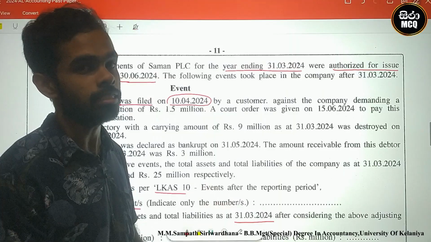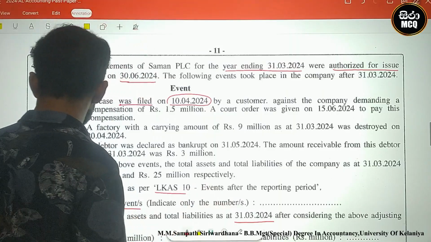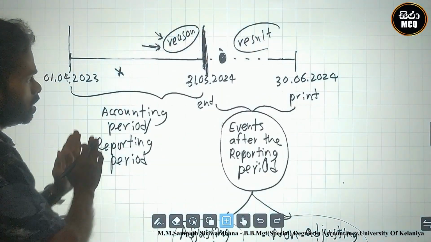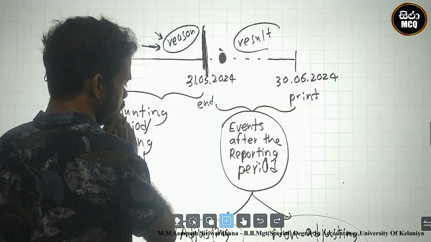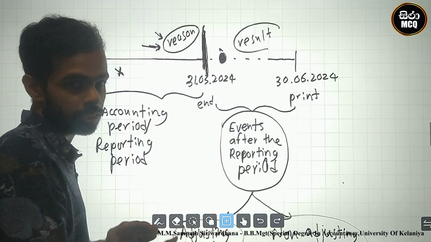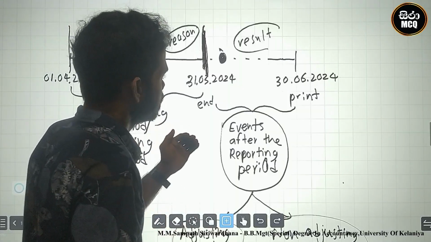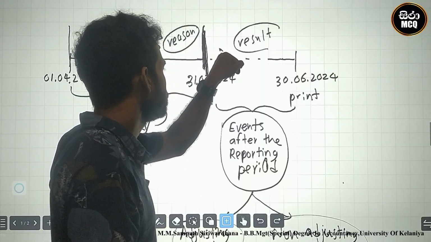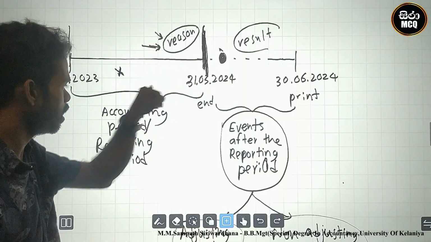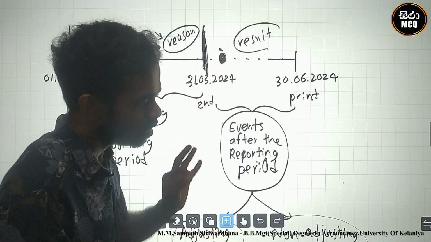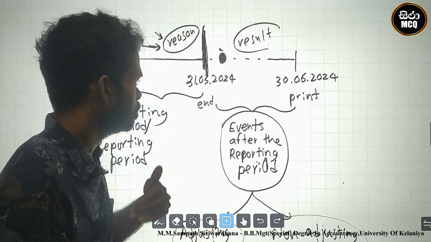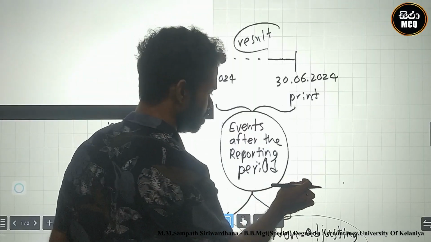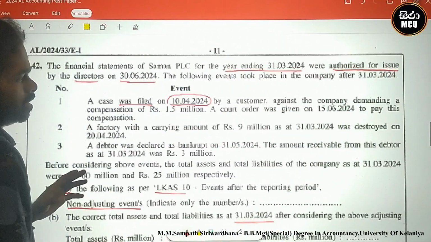Okay, this is not our current year case. I clearly said that for an adjusting event there must be a reason in the reporting period. Here the reason was generated after the reporting period, so it is not related to the current year. This is an after the reporting period case. We can read it. Okay.